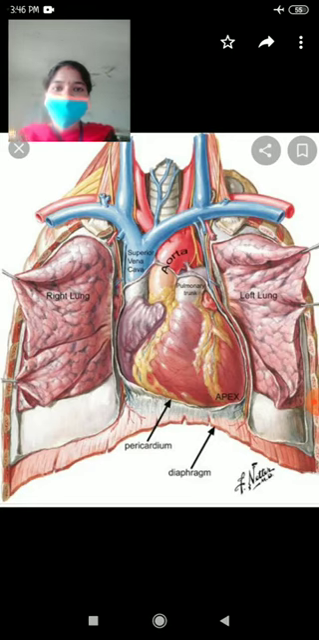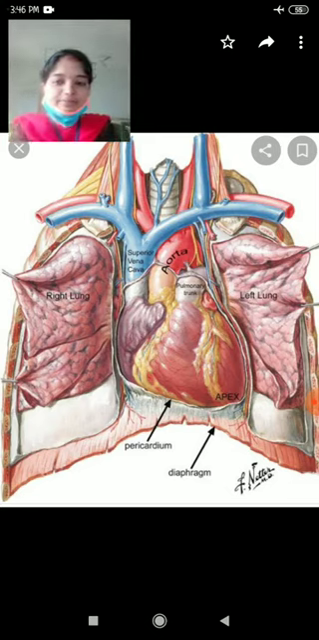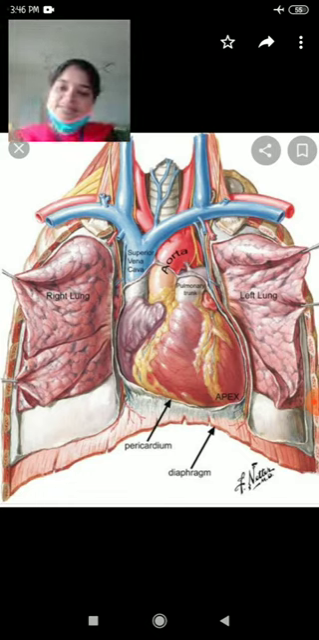Where is it developed from? It is developed from the embryonic mesoderm. In the embryonic stage, we have three layers: ectoderm, endoderm, and mesoderm. From the mesoderm, the heart is developed. It is made up of cardiac muscles. That's why we call it a muscular organ.